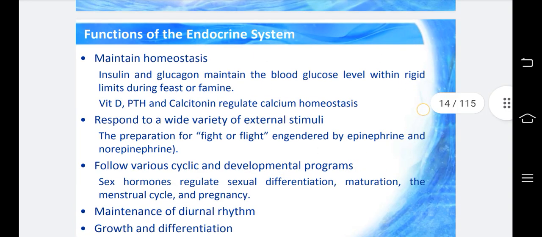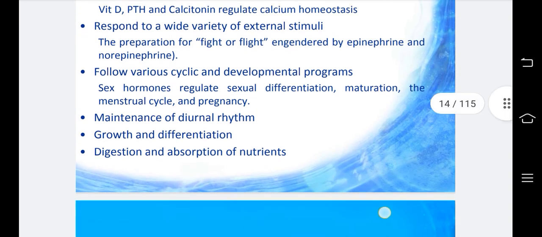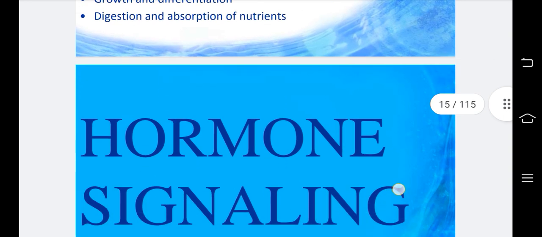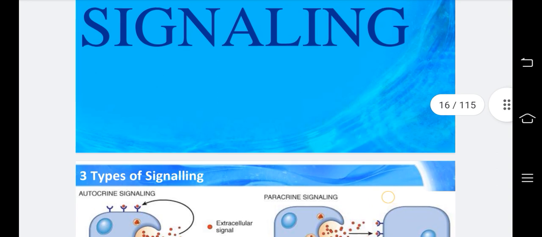Functions of the endocrine system: maintain homeostasis, respond to a wide variety of external stimuli, show various cyclic and developmental programs, maintenance of diurnal rhythm, growth and differentiation, digestion and absorption of nutrients. Next major topic is about endocrine signaling.